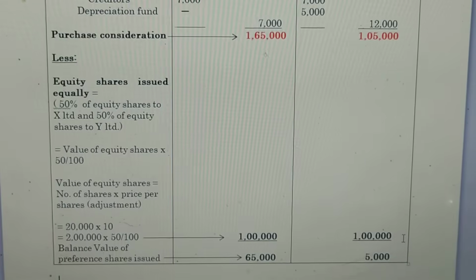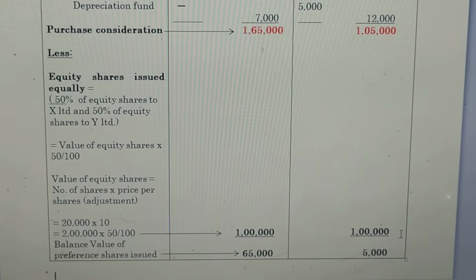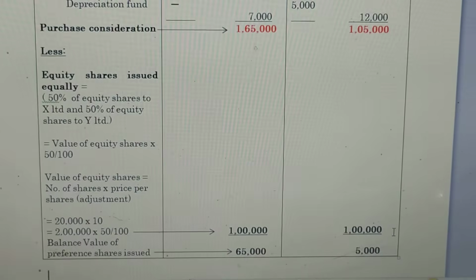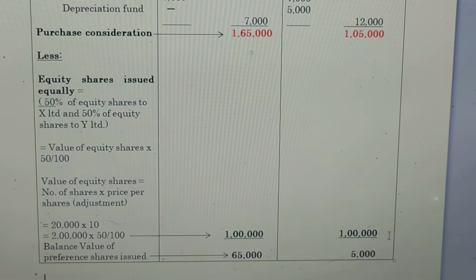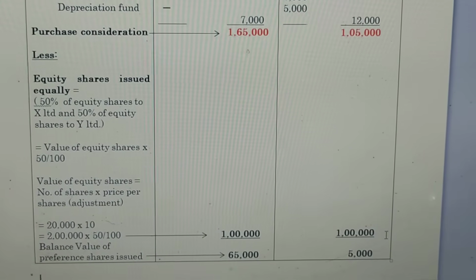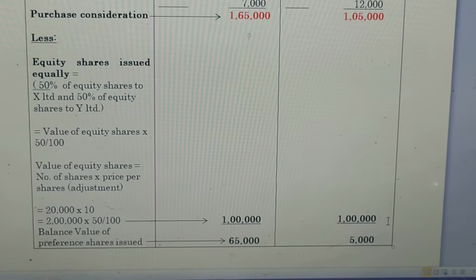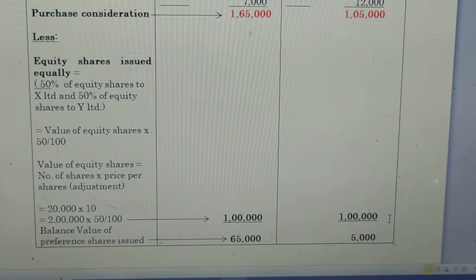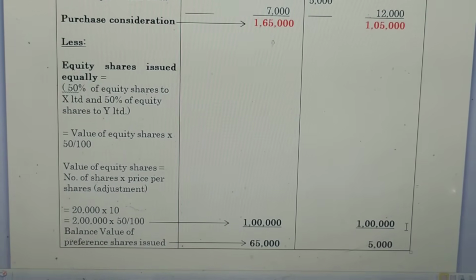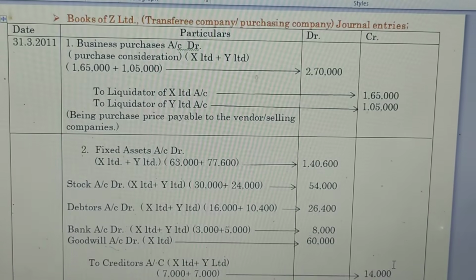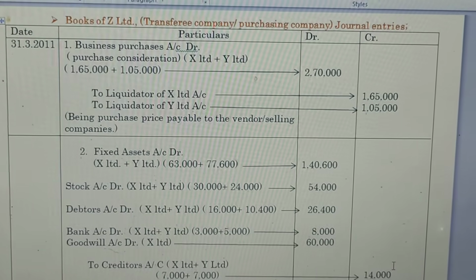Then we deduct this amount from the above amount. So 1,65,000 minus 1 lakh, we get 65,000, and 1,05,000 minus 1 lakh, we get 5,000. The balance value is the balance portion of preference shares issued. It means the left over portion is the preference shares portion. Then we are going to prepare the journal entries for Z Limited.